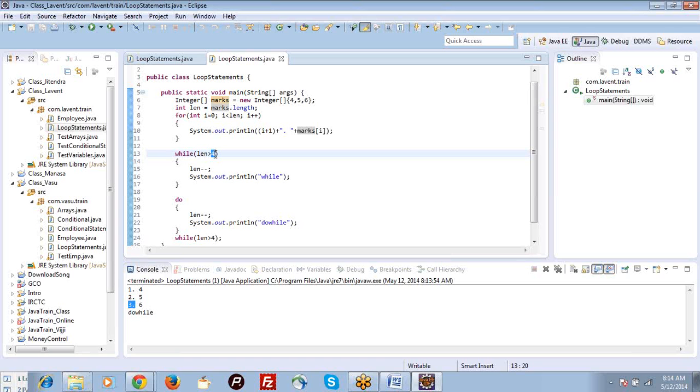So based on some condition I want to run it, but I don't need any index. Then I will go ahead with while loop, because while loop contains only a condition. I can run it with for loop also, because in for loop there is a condition too, but then unnecessarily I am maintaining this index.